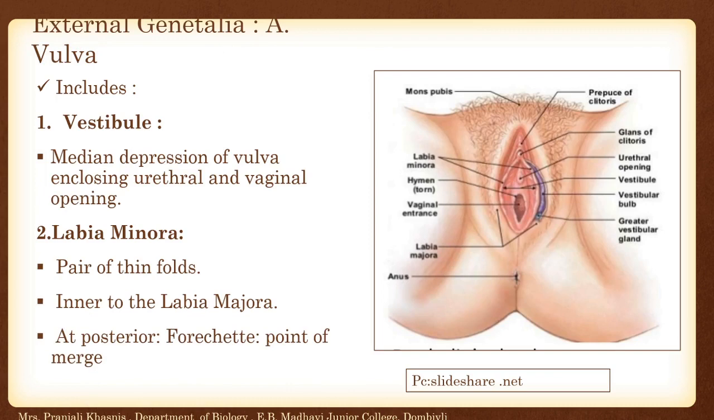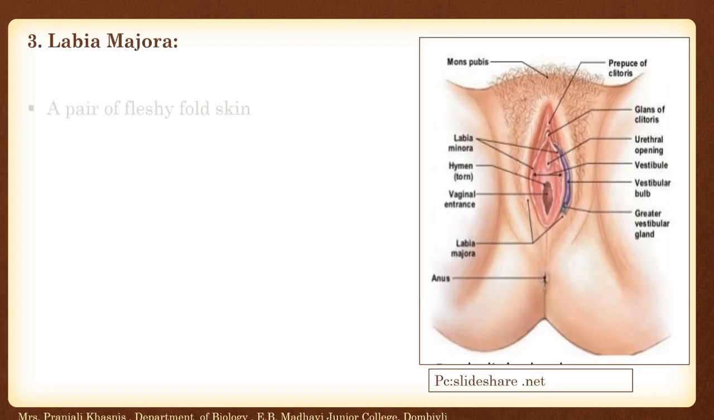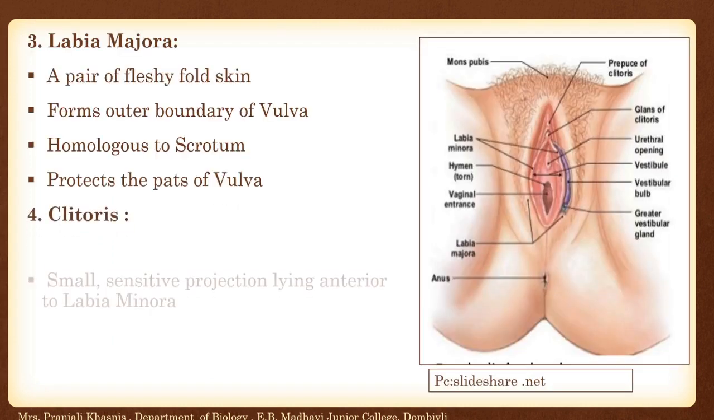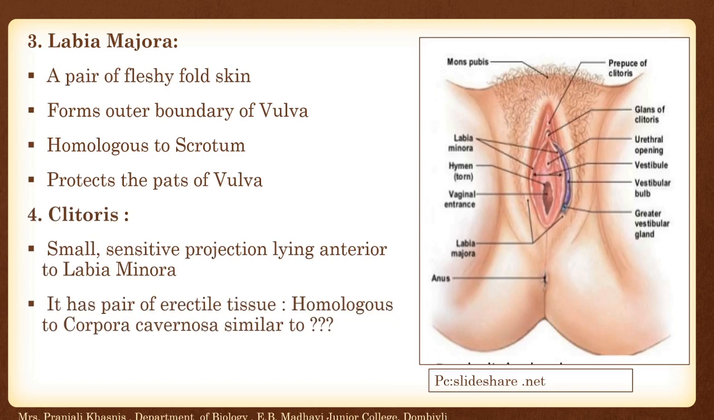First one, vulva, which includes vestibule, the median depression of vulva including urethral and vaginal opening; labia minora, a pair of thin folds inner to the labia majora, at the posterior end the fourchette, the point of attachment, a merging point of attachment of both labia minora and labia majora. Labia majora, a pair of fleshy folds, forms the outer boundary of vulva, homologous to the scrotum, and protects the parts